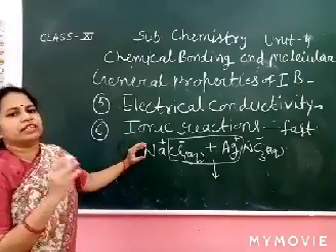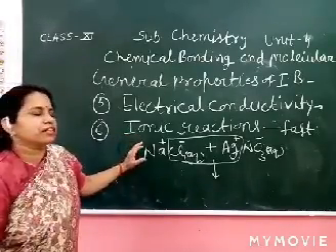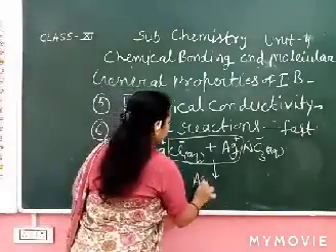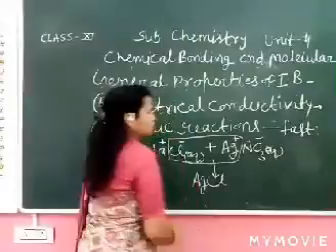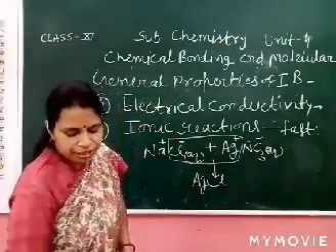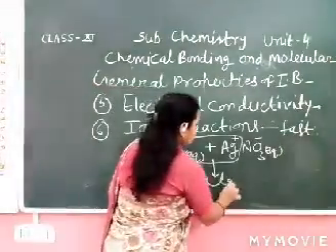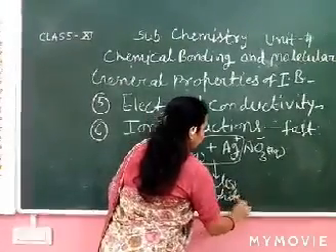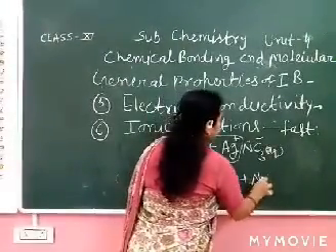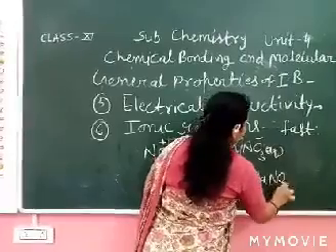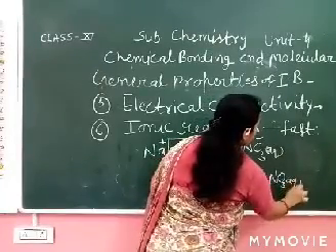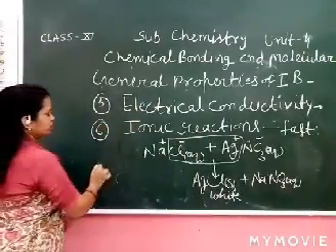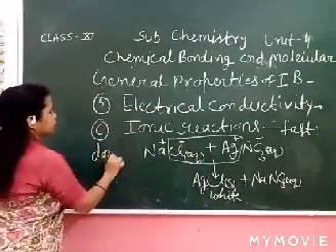We already learned in 10th class in chemical reactions. AgCl and next is NaNO3. AgCl is solid, a white precipitate, and NaNO3 is present in aqueous solution. What is the name of this reaction? Let's see. Double displacement.